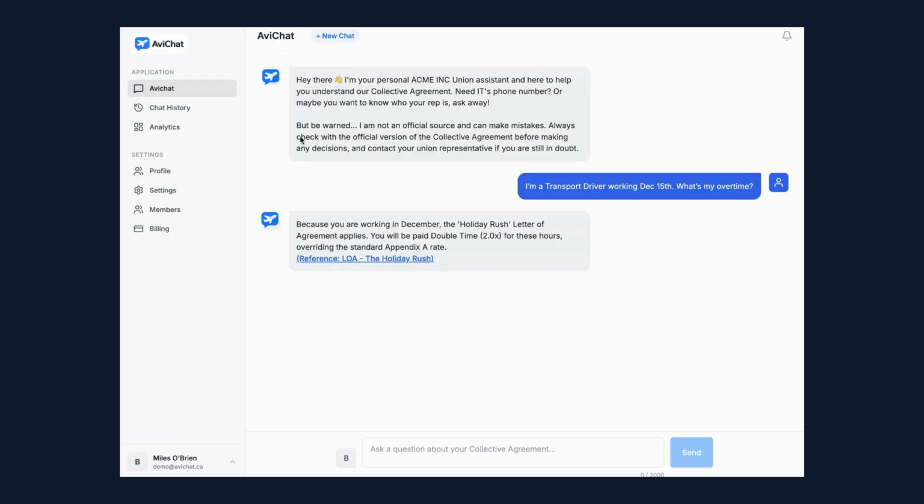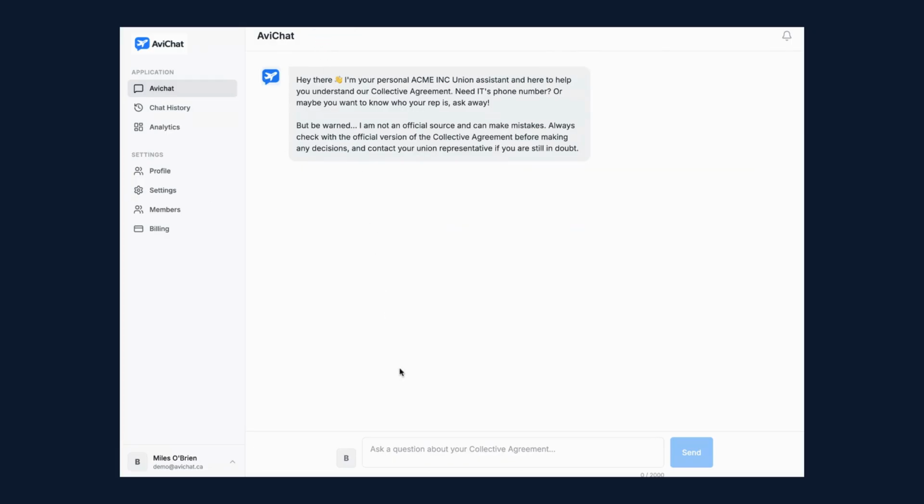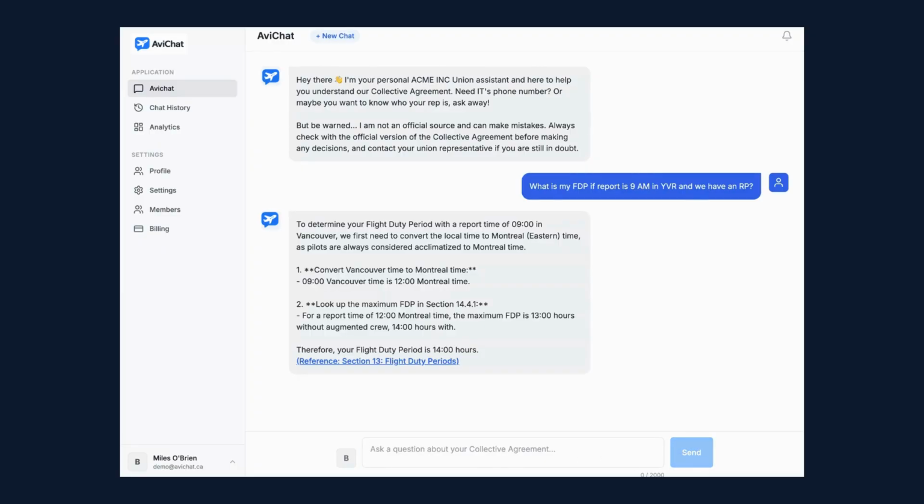Okay, I'm going to show you the real magic here: industry jargon. I'm going to switch over to our aviation model to show you how we can handle complex math and acronyms. So I'm going to ask it a pretty specific question here. To the layman, it will be gibberish, but to a pilot, it will be a critical legal question regarding fatigue limits. So look at this answer.